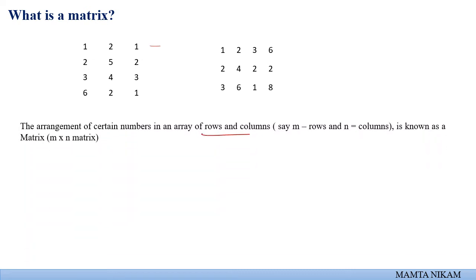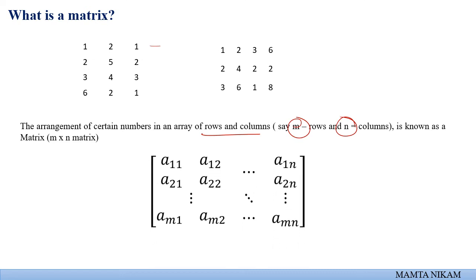A matrix, in simple language, is an arrangement of numbers, in row form or in column form, right? A certain arrangement of elements or numbers in rows and columns. If you have m rows and n columns, such a matrix is known as an m cross n matrix, because it has m number of rows and n number of columns.